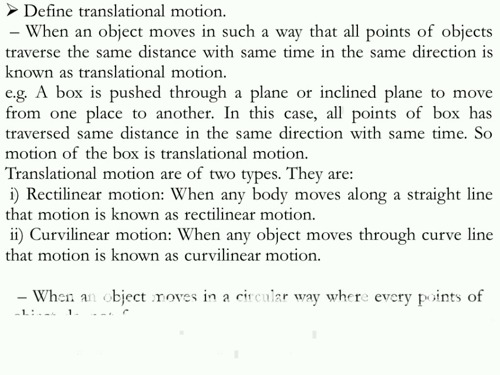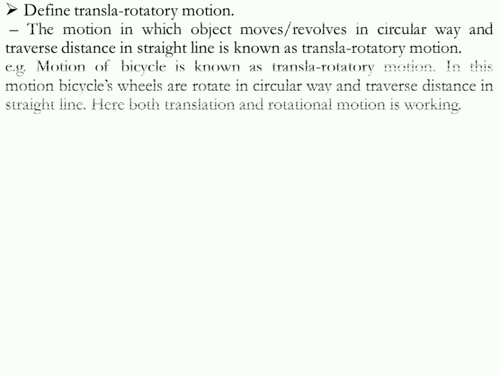Now let us know about translatory-rotatory motion. The motion in which an object moves or revolves in a circular way but traverses distance in a straight line. That means the particle is moving round or in a circular way, but it traverses distance in a straight line. Actually, here both translation and rotational motions are active.